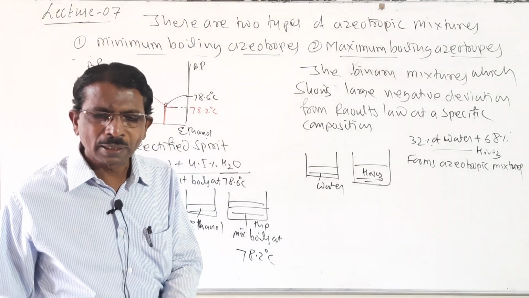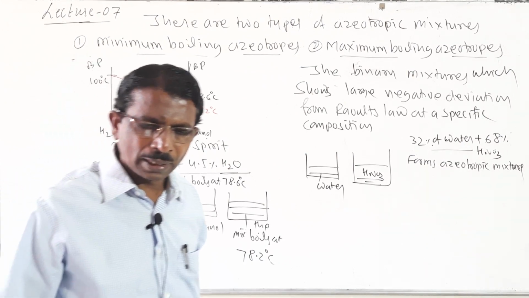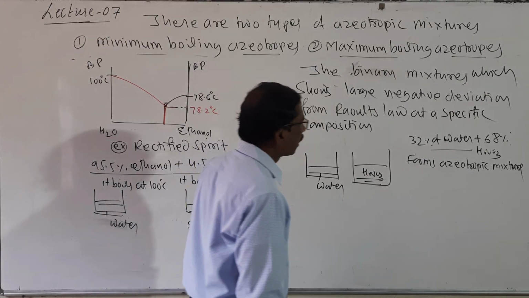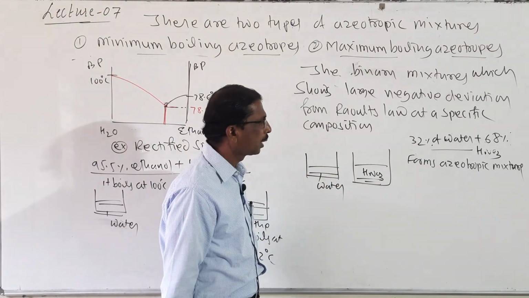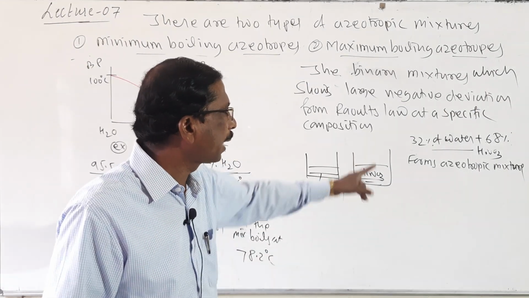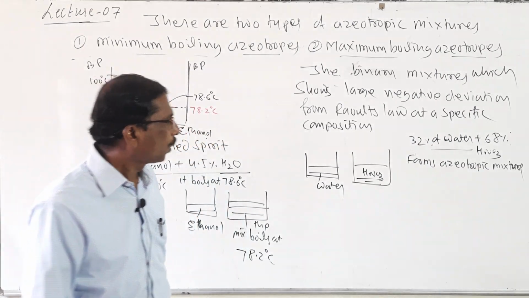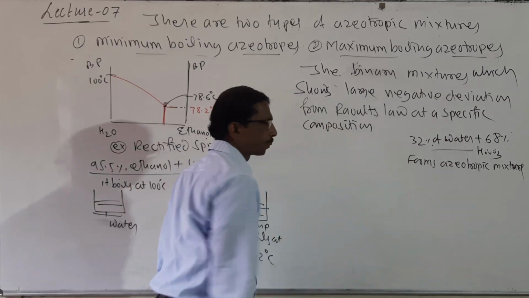A mixture of nitric acid and water, and here it is called as azeotropic mixture. So when this azeotropic mixture is heated, it boils constantly at this composition. It is called as a specific composition. So here graphical representation can also be shown like this.